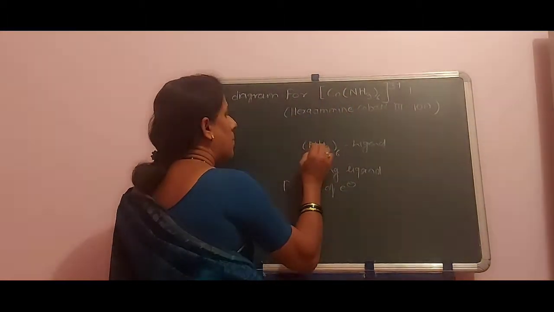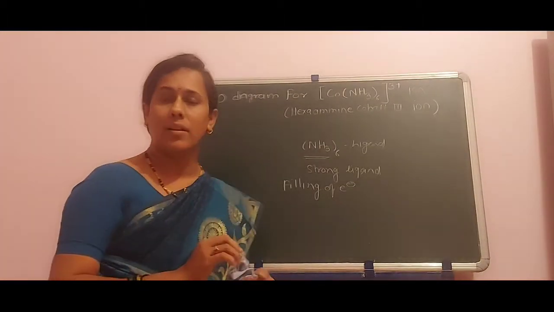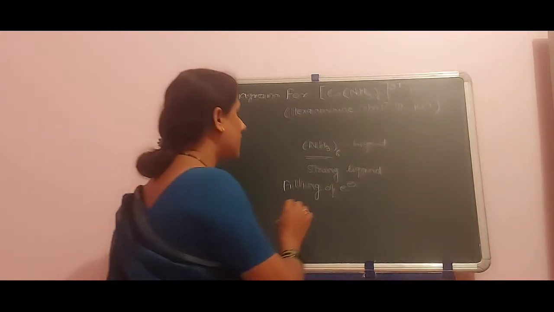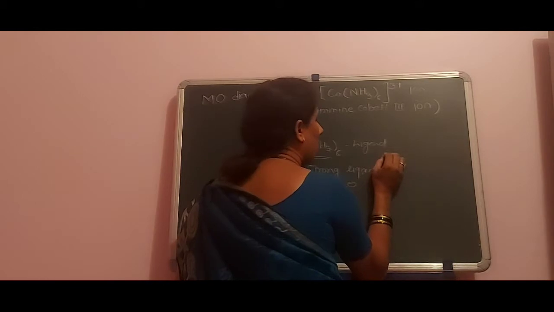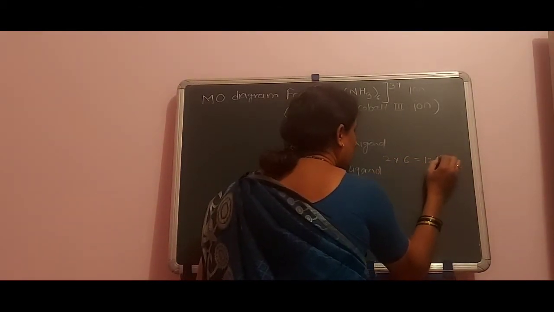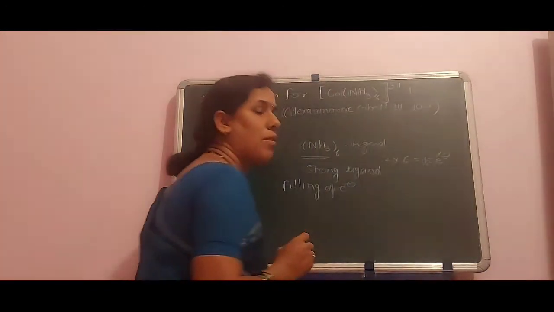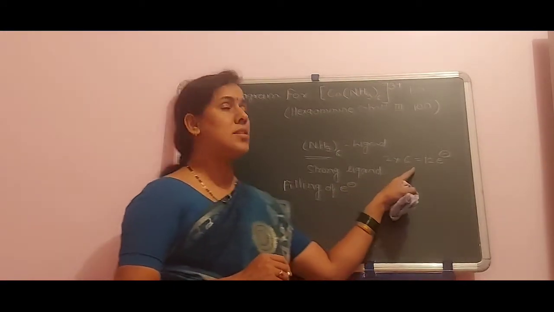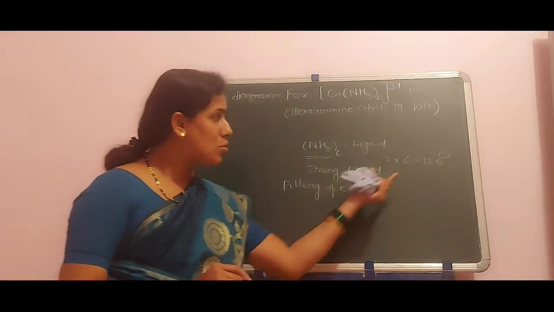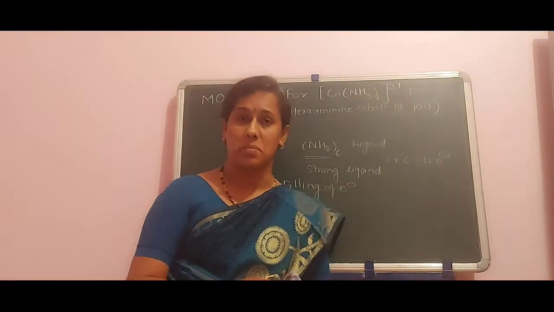But in case of amine, what happens? The electrons from ligands, two from each NH3, so 6 NH3 gives 12 electrons. These electrons are placed according to Hund's rule, Pauli's exclusion principle and Aufbau's principle.